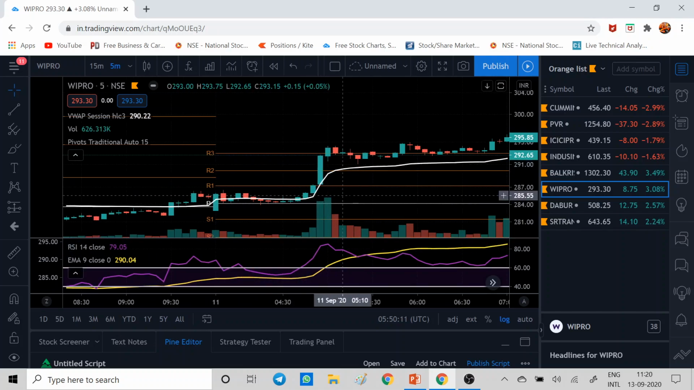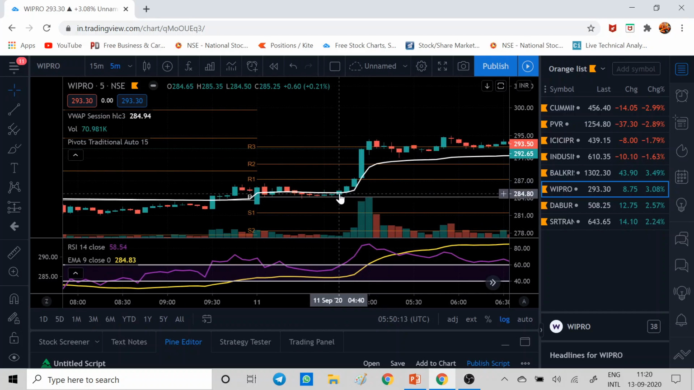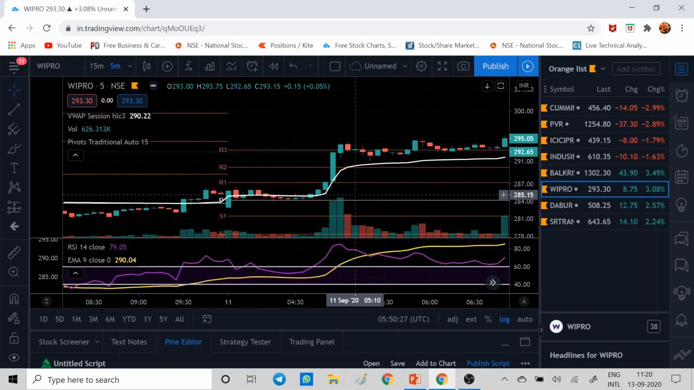And what about the stop loss? The stop loss is whichever candle. See, this candle has crossed, na, same candle. Just give 0.10 or 0.20% stop loss. Keep a buffer on it and leave the trade.